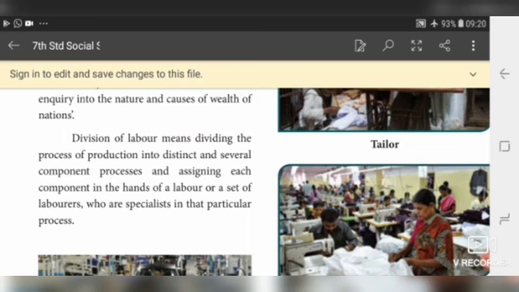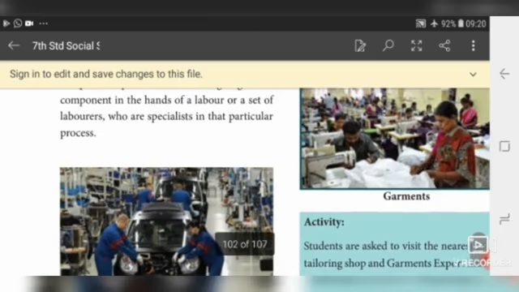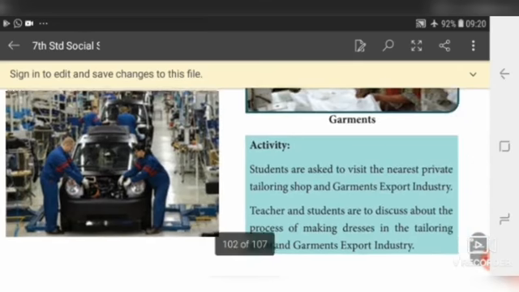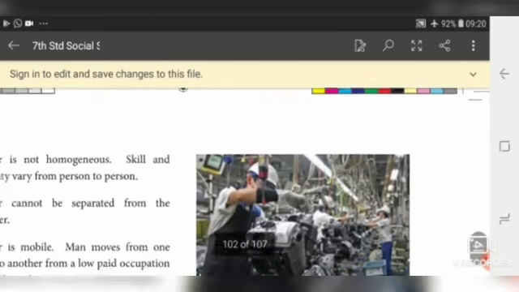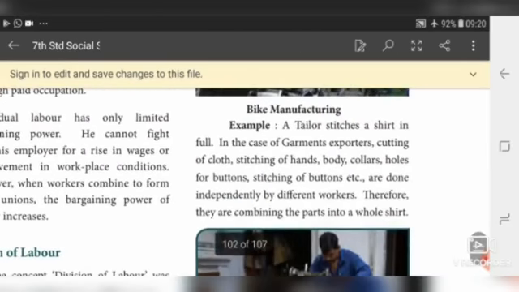So in the production unit, some people are doing office work, some people are doing machinery works, some people are doing packing section, like that. So dividing the working process into many components and giving each component to some group of people who are specialists in that process. You see here, this car manufacturing company. This is a bike manufacturing company.